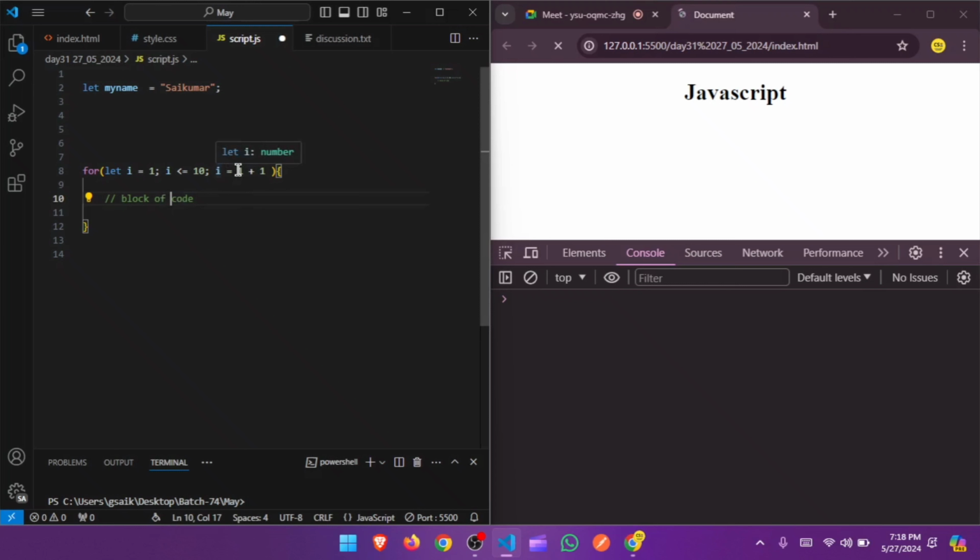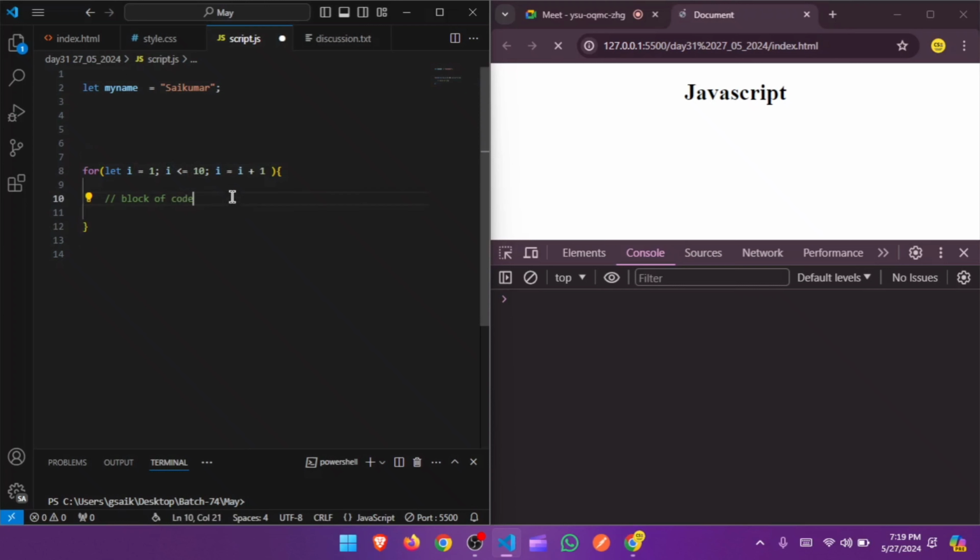Later the i value is going to increase, 2 plus 1, that's 3. Now 3 less than or equal to 10, that's going to happen internally, guys. 3 less than or equal to 10, that is true. It's always going to continue like this. So here 3, we already have i plus 1, 3 plus 1 is 4, and 4 is less than or equal to 10.